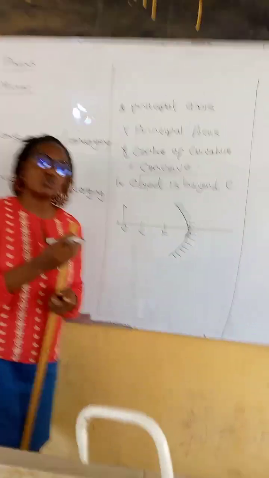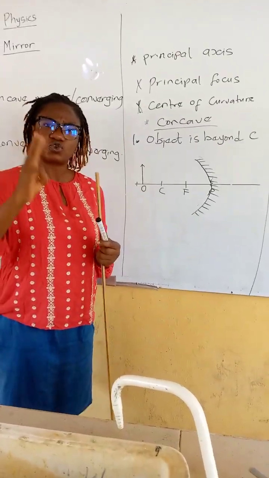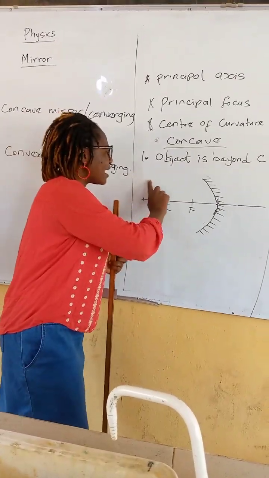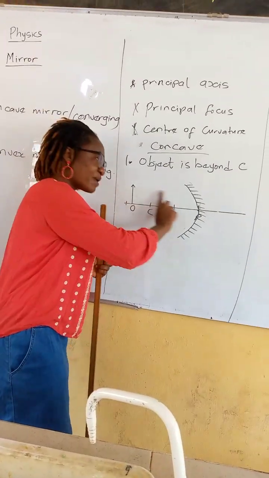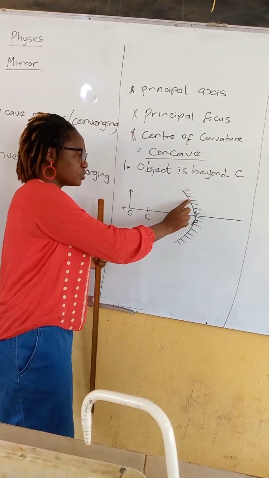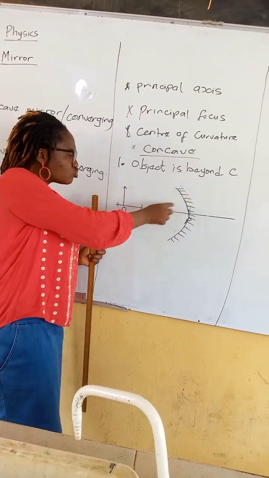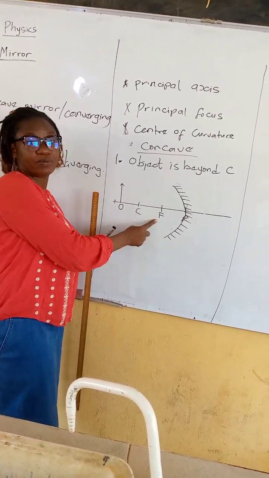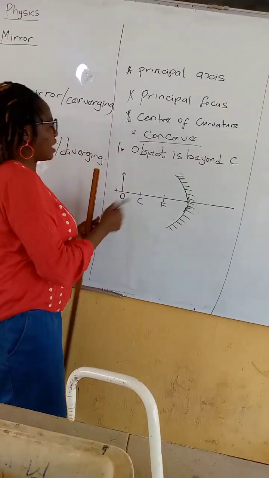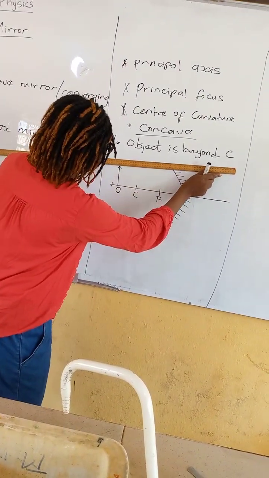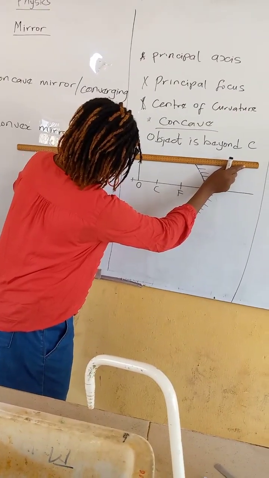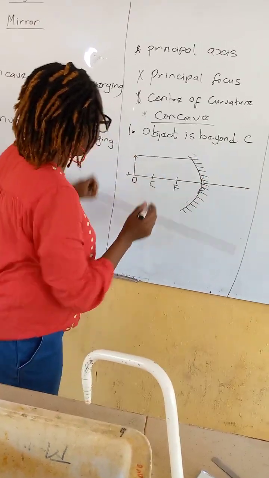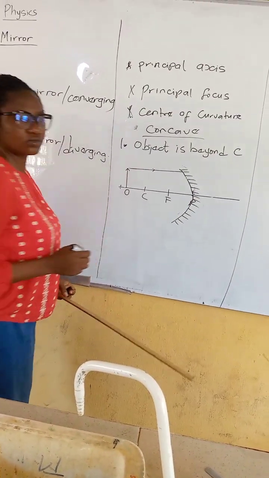The next thing wey I go do now, e get 3 principles wey you fit use. The first principle be say any parallel ray from the object, if you come reach this mirror, if you dey reflect, e must pass through the principal focus. And wetin I tell you say be the principal focus? The principal focus na F. Okay? So now I go draw my parallel ray from the object. See my object here. Parallel ray. I go draw and make sure say na straight line. Make sure say you put your arrow.